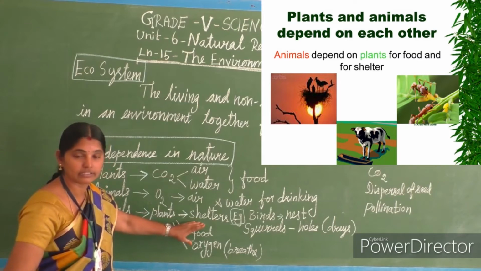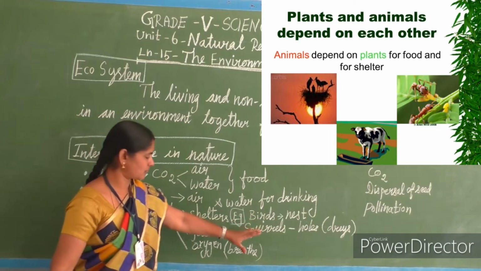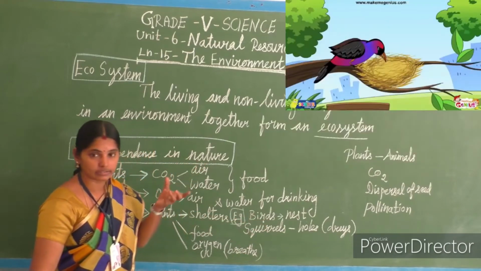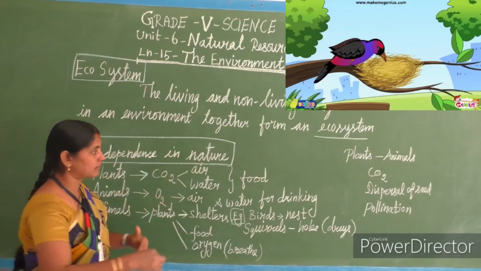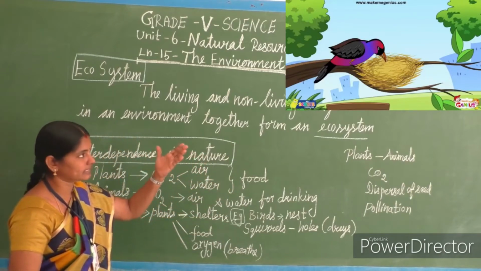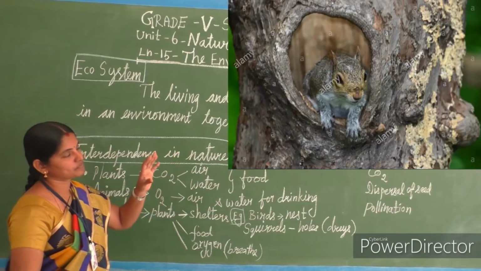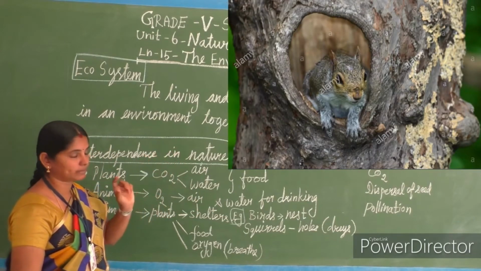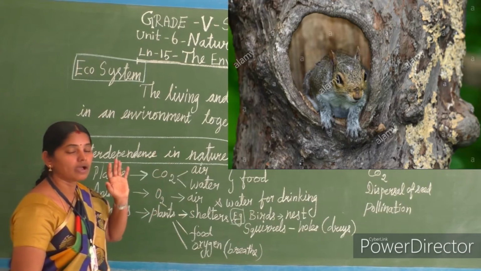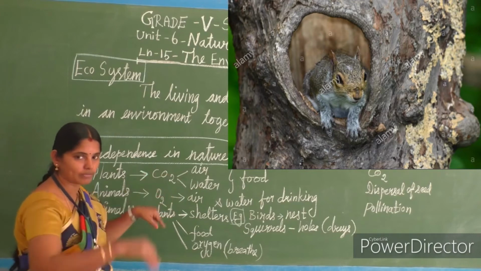Shelter means what in Tamil? Irupidam. Okay, thangum idam. Okay, birds build nests, then squirrels make holes in the tree trunk. Look at the picture. In the tree trunk, birds build nests, and squirrels make holes. The holes made by squirrels to make a home-like thing, no?